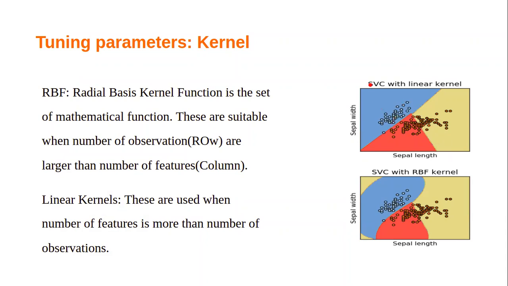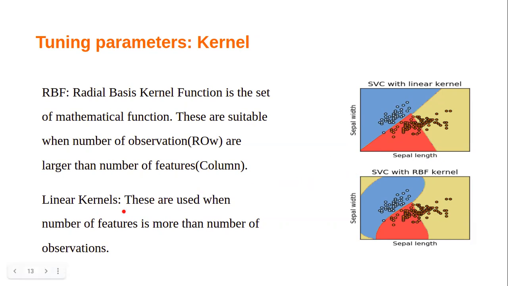So SVC with the linear kernel, what does it do? It uses the iris data set. Why does it use three colors? Because in iris we have three species: Setosa, Virginica, and Versicolor. It draws the boundary between the sepal length and the sepal width to show the linear boundary. What happens with the linear boundary? Some points are misclassified because the linear boundary cannot be rotated.